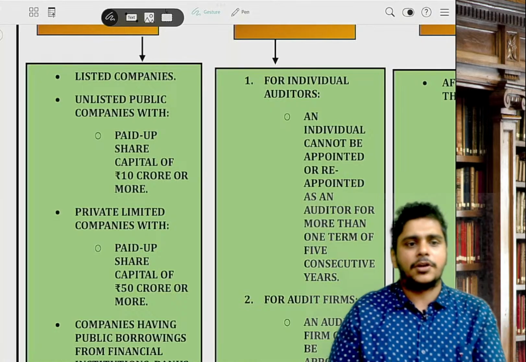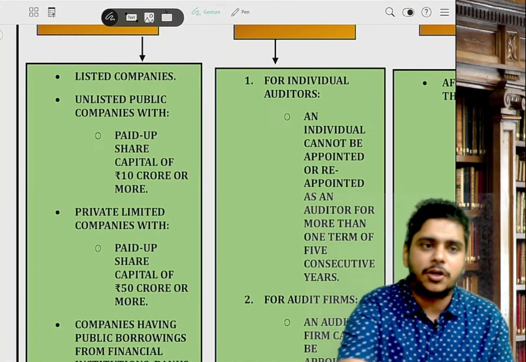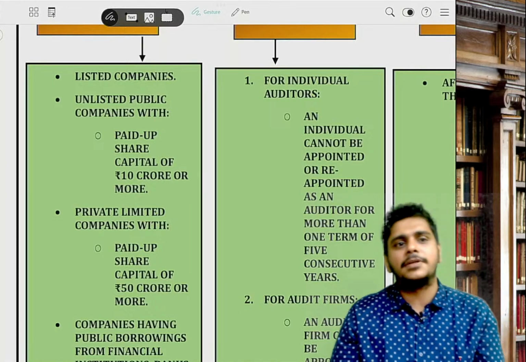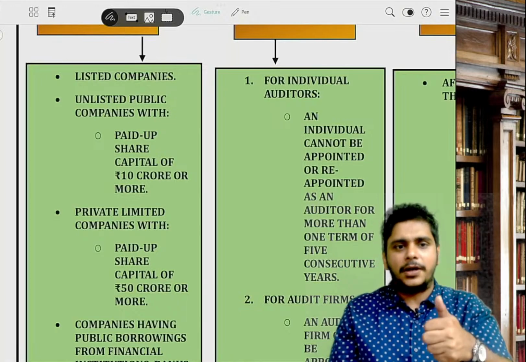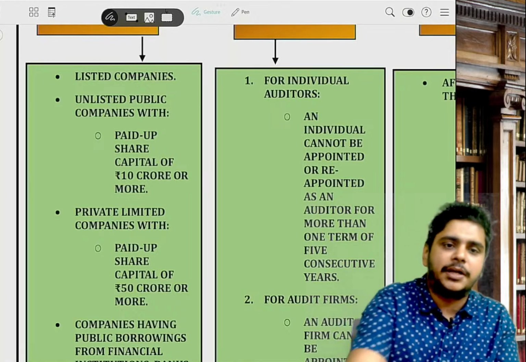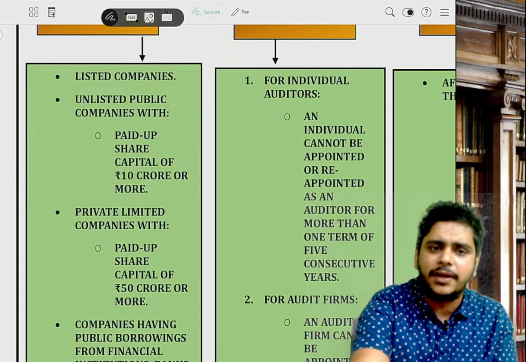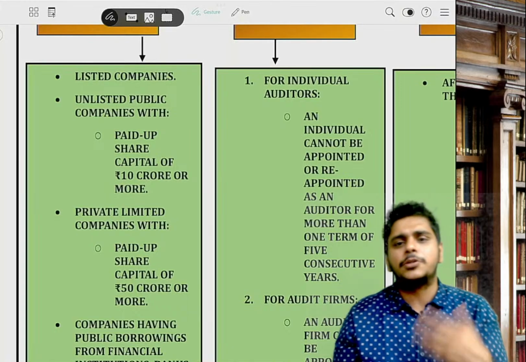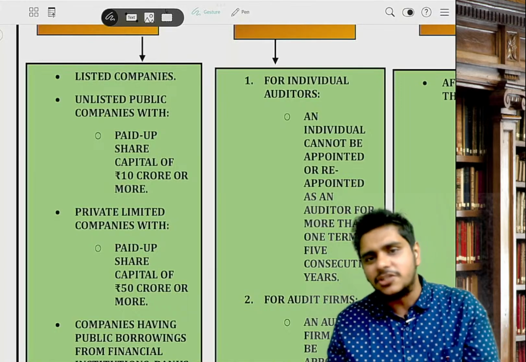Sir, forever, for their life. Forever of their life basically means lifelong. 5 years, then retire, then reappoint, then retire, then reappoint, again and again. Till when? Till the last breath. Sir, last breath of whom? Either the auditor or the company, whichever is earlier.